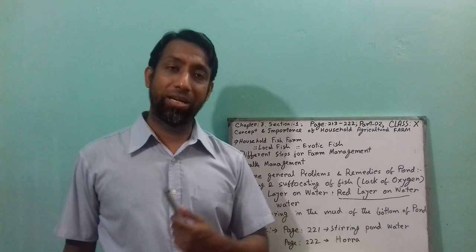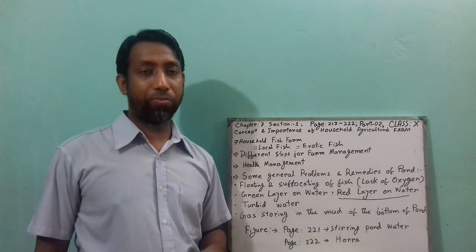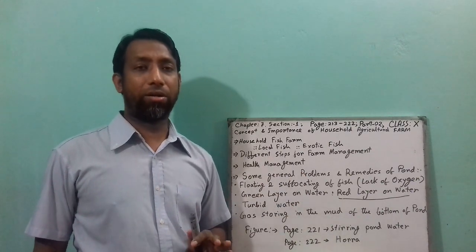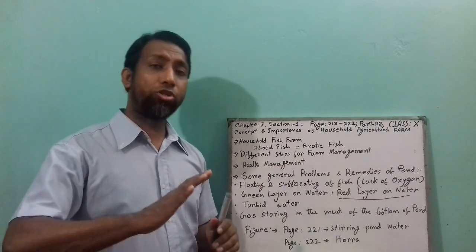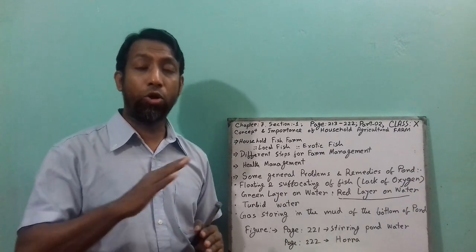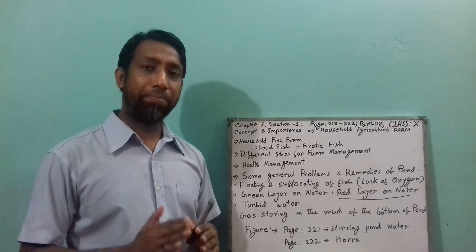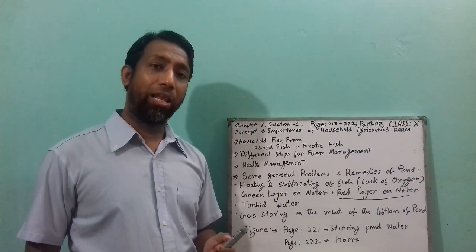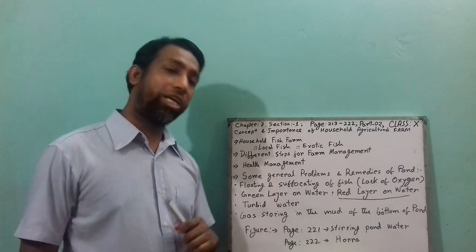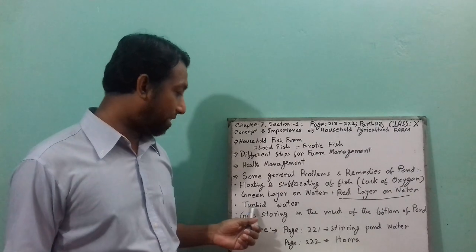If the pond water is turbid, again sunlight cannot enter the water, oxygen cannot be produced in the water, and then the production or growth of fish will be stopped or retarded. At that time suffocation of fish will occur, and the fish will be floating on the top of the water. So this is turbid water.